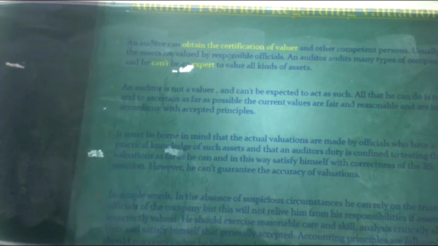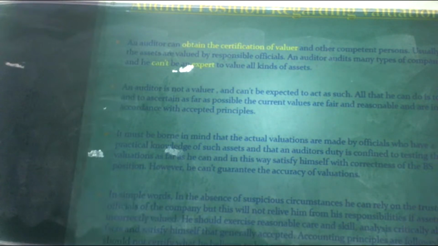So it's completely within whatever the auditor or valuer tells us; we have to listen to that. The next one, in simple words: in the absence of suspicious circumstances, he can rely on the trusted officials of the company, but this will not relieve him from his responsibility.